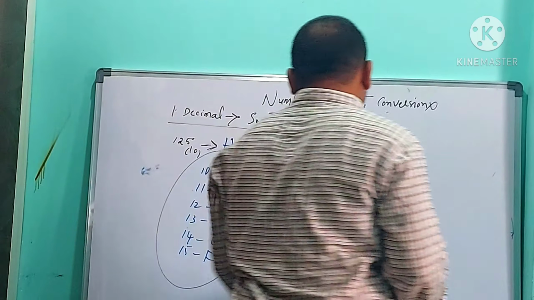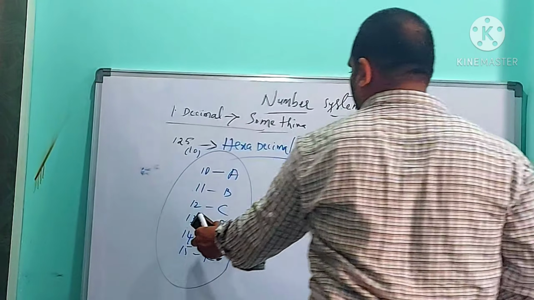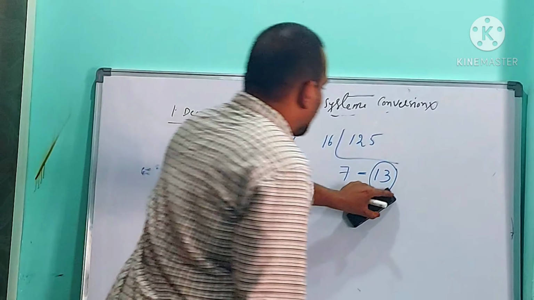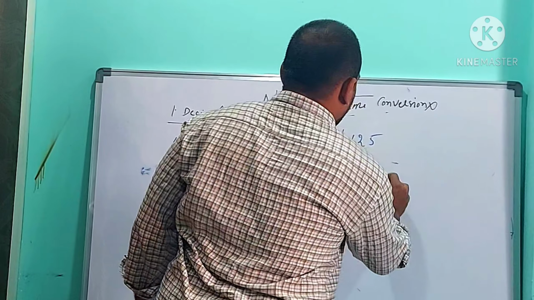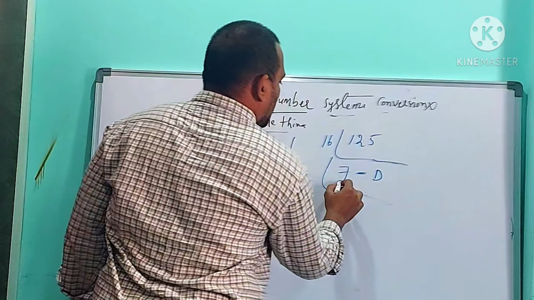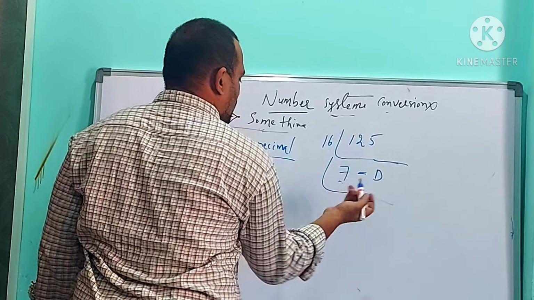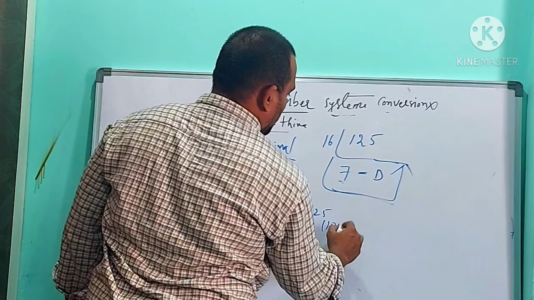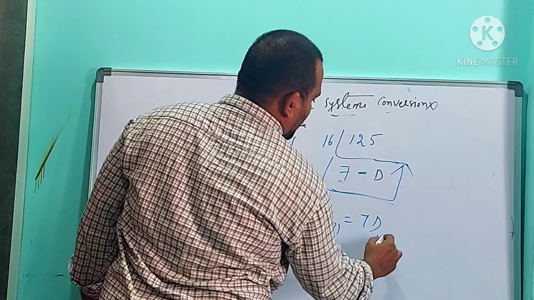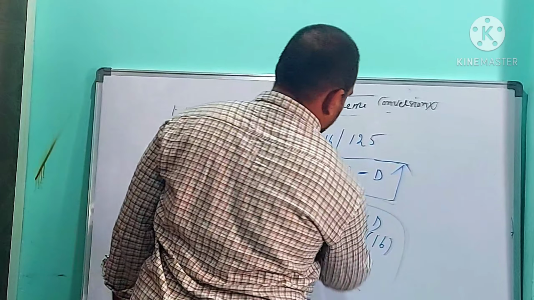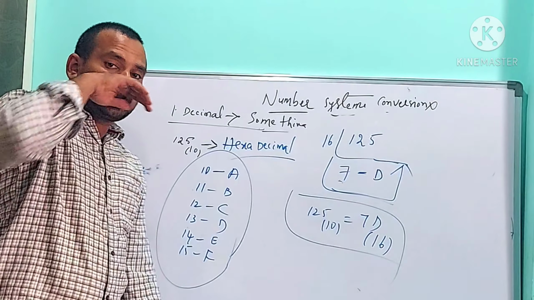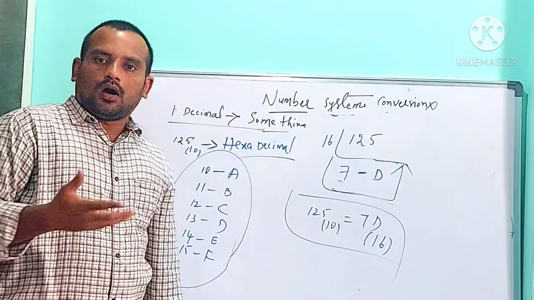So if the remainder is 13, what is the equivalent hexadecimal digit of 13? D, capital D. So we should write capital D. You cannot divide 7 by 16. So the answer must be 7D. So 125 base 10 is equal to 7D base 16. Yes, so this is the way of converting decimal to something, or decimal to all.